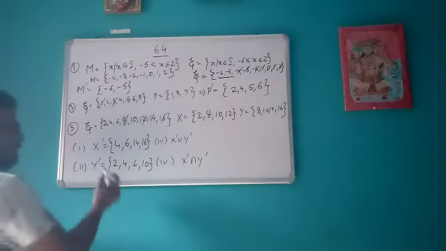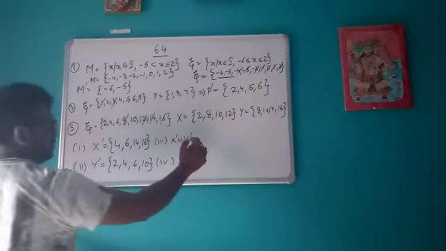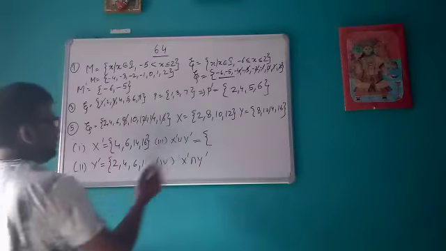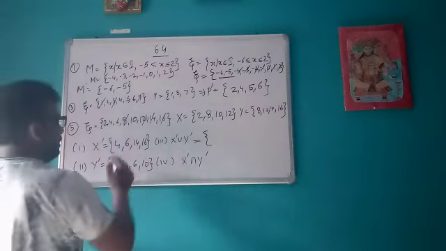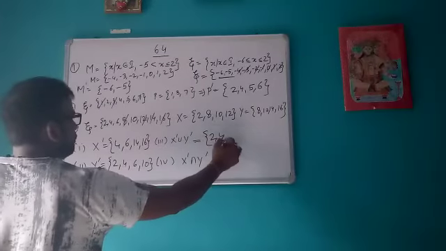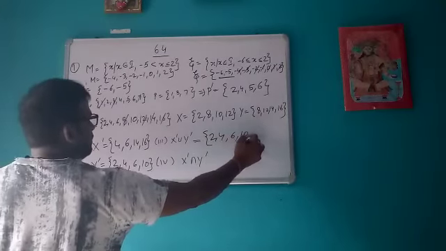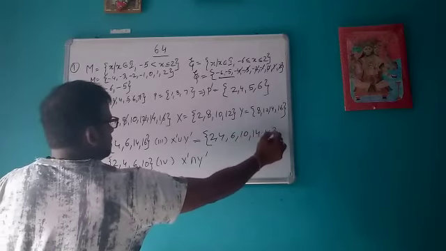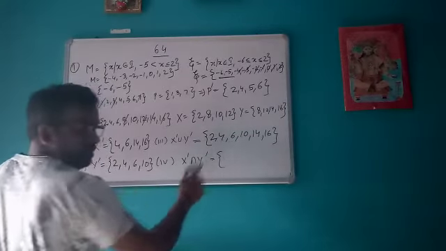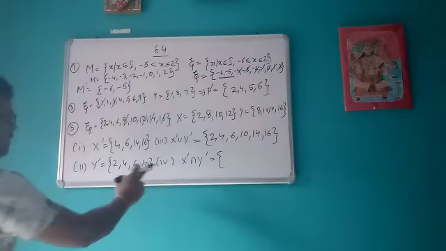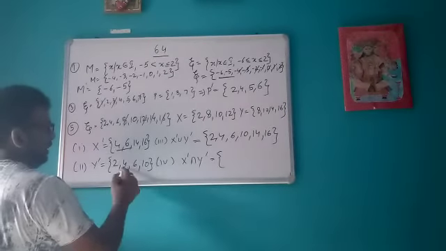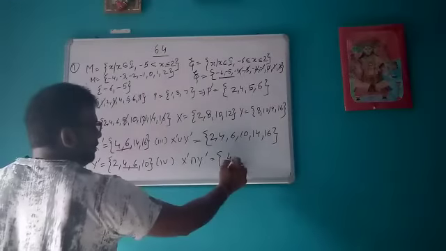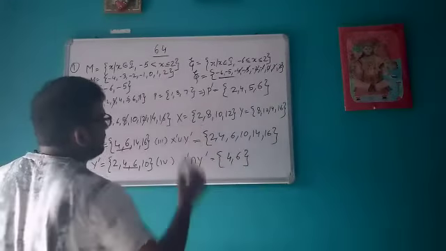Now we have to calculate X complement union Y complement. So unions of the set you already know. All the elements which lie in X or Y or both. So it is 2, 4, 6, 10, 14 and 16. Then X complement intersection Y complement. So what are the common elements? 4 and 6. So it will be 4 and 6.